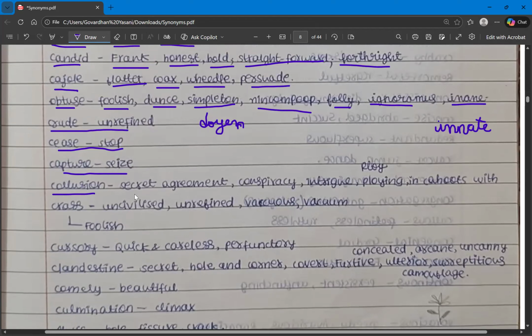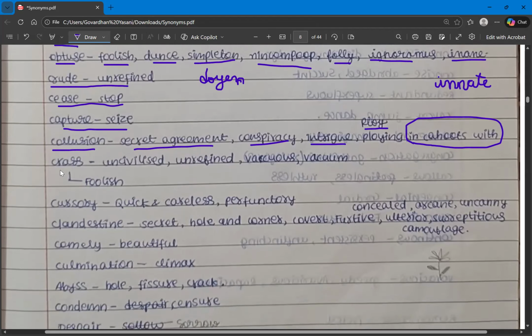So the synonyms are secret agreement, conspiracy, intrigue, and ploy, in cahoots with. So this is an idiom which means the same, that is conspiracy or collusion. And then we have crass. So crass means uncivilized. If you remember, we have learned one more word also, bucolic.